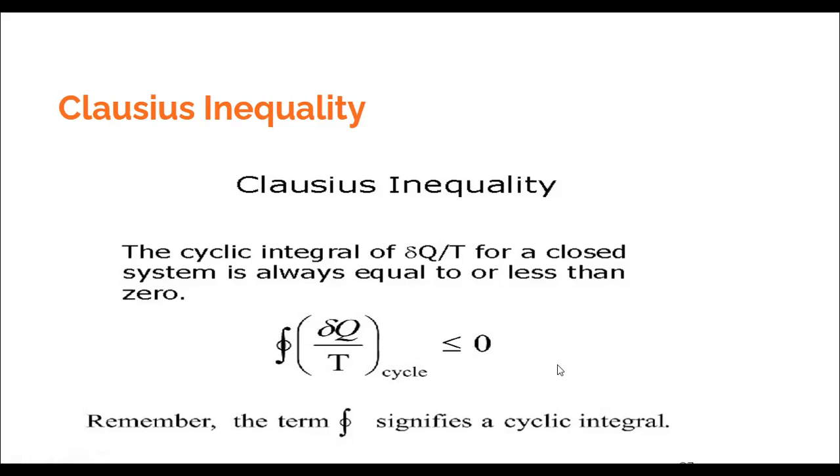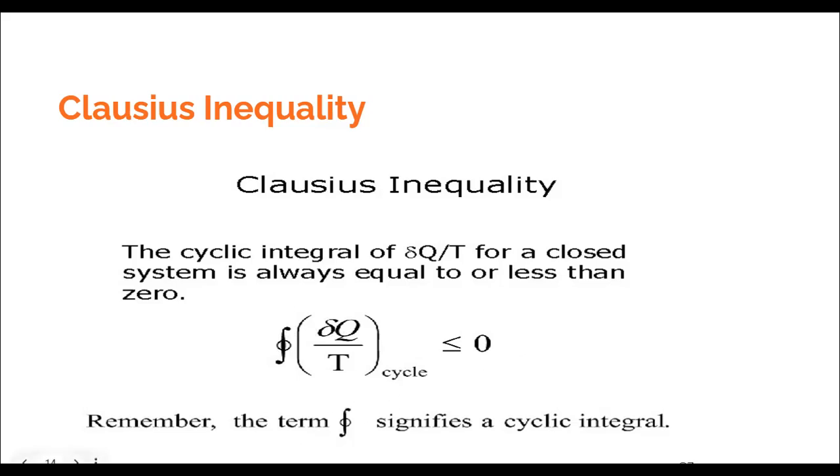And when is it equal to 0? We said that the cyclic integral of del Q by T happens to be equal to 0 if it is a reversible cycle, and for any other irreversible cycle, if you do a cyclic integral of del Q by T, then it will always be less than 0. So this we had already proved, and that we call Clausius inequality.